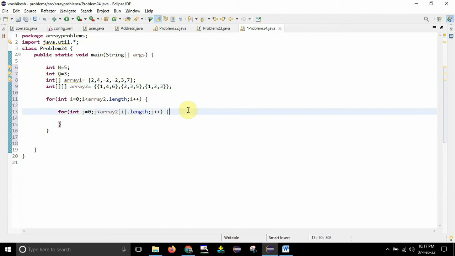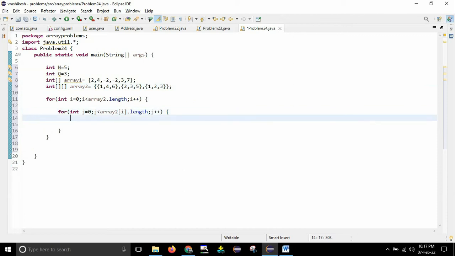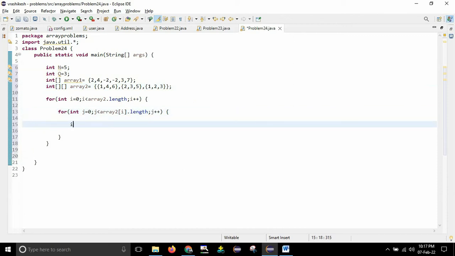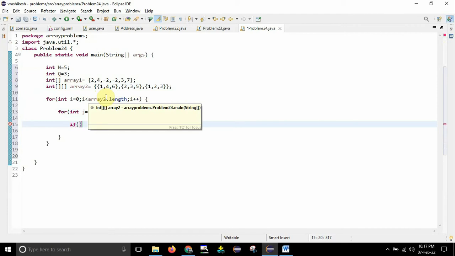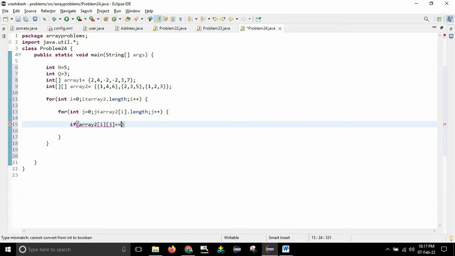Now after this what I will do, I will check the first condition. If the first element inside this subarray is equal to 1, then I need to return the maximum product of only 2 integers, right? So that I will check here. So how can I check? Just what is the element here, you need to find out. So what you can write is, if array2 of i comma j, that means initially they are pointing to 0, if they are equal to 1.